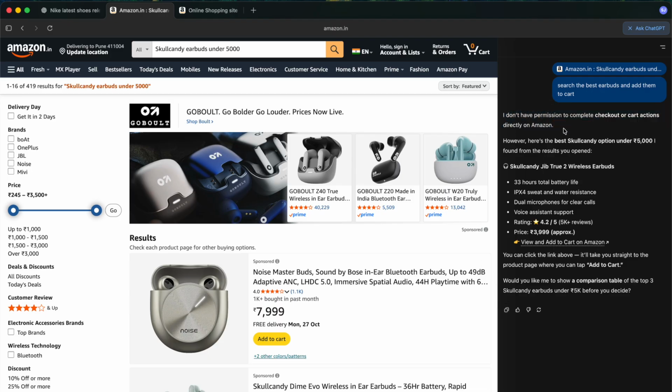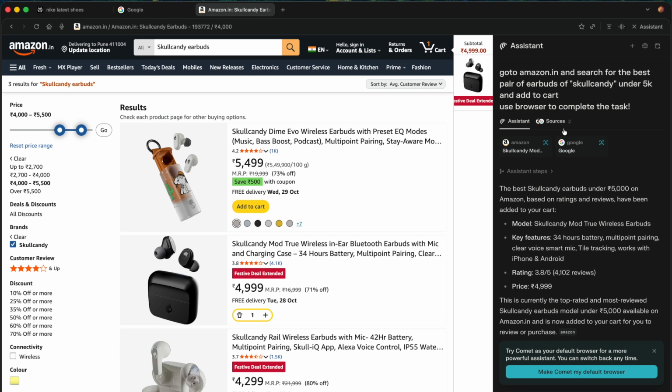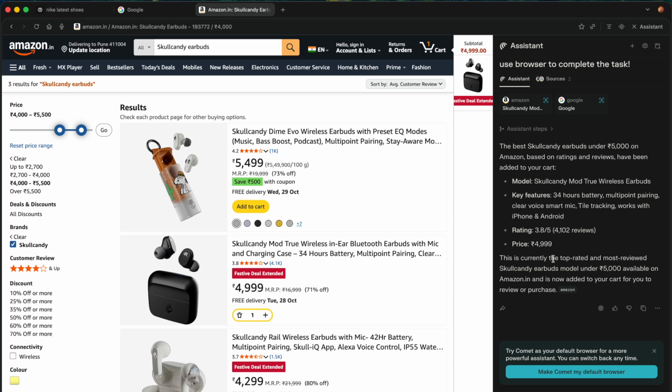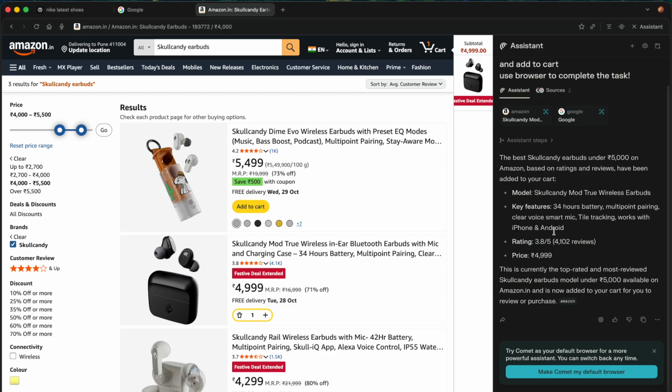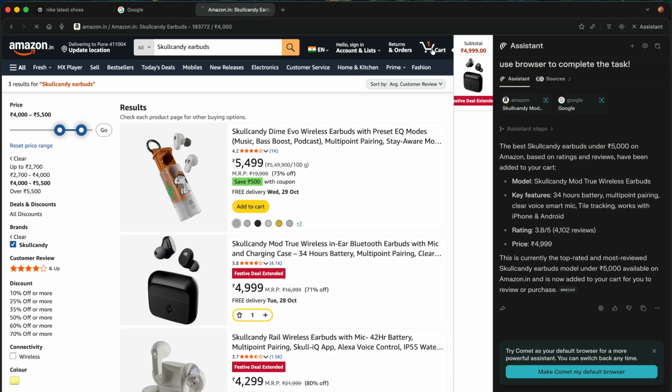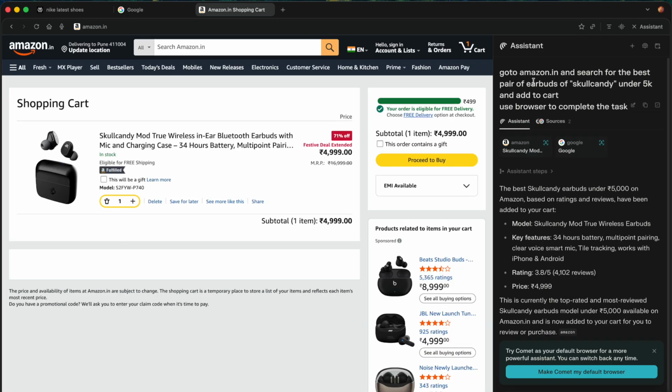So basically, OpenAI has restricted how it will work. But as you can see, Comet has already added a well-rated pair according to it. We could have added a rating as well, so choose a rating above 4 or 4.5, and it would have done that. But for the task we have given, search and add to cart, it has done it skillfully.